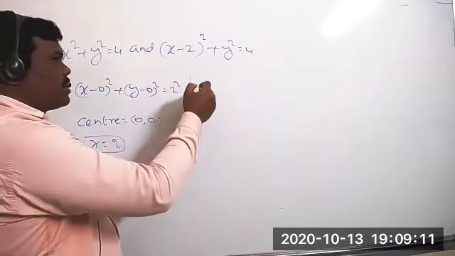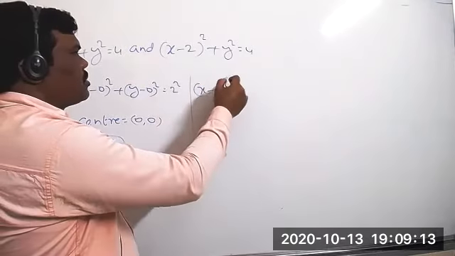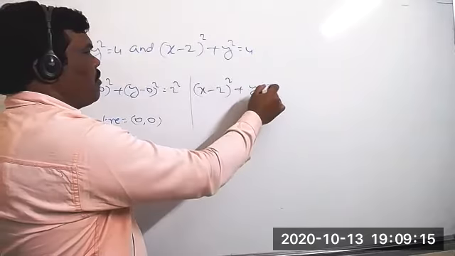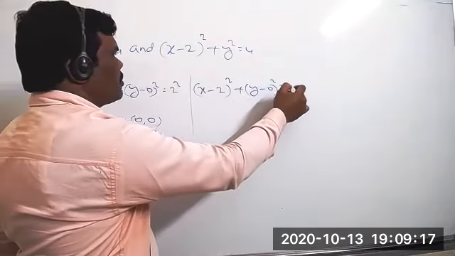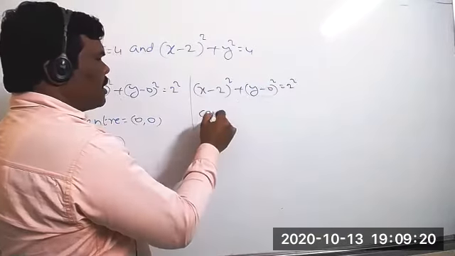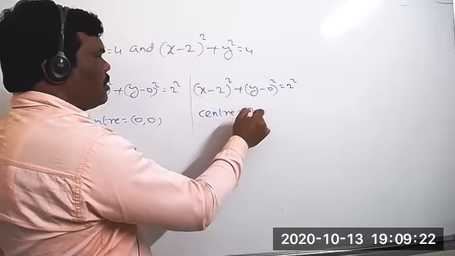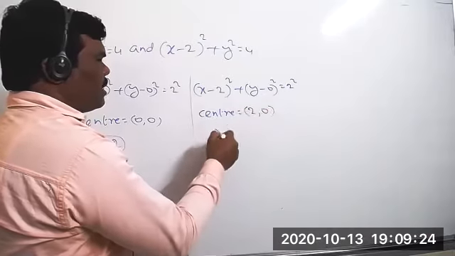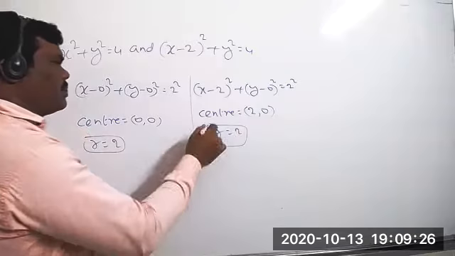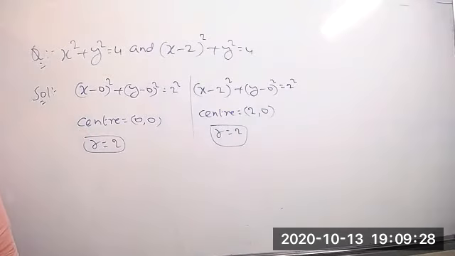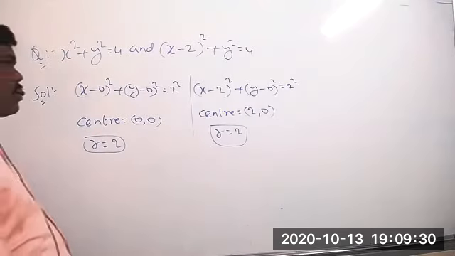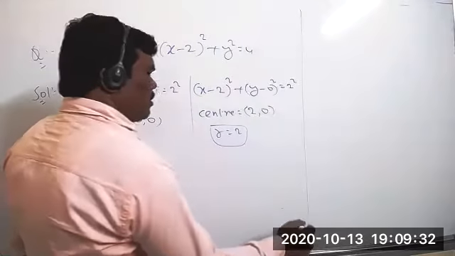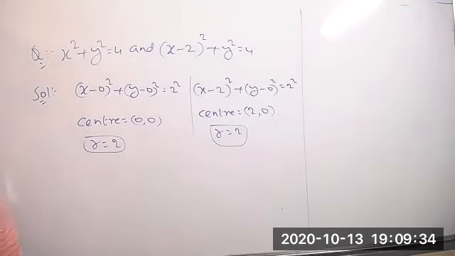In the same way, the second also you can take now. This is (x minus 2) whole square plus (y minus 0) whole square equal to 2 square. Here center equal to 2 comma 0, and radius equal to 2 only. Now we can draw the graph. For finding the bounded region, you should draw the graph here.